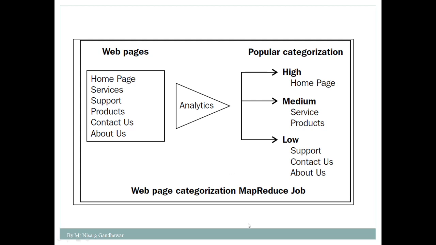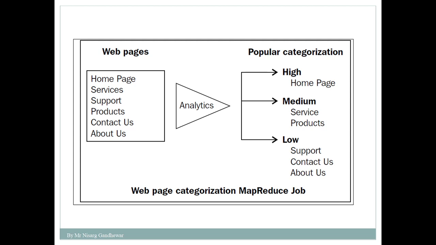From this you can observe that the web pages support, contact us and about us have a low popularity, because fewer people visit those particular pages, so they are considered low popular. Then services and product are in the category of medium, meaning they have a medium popularity.